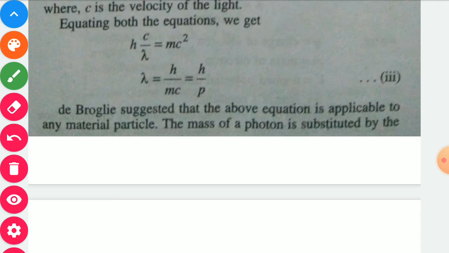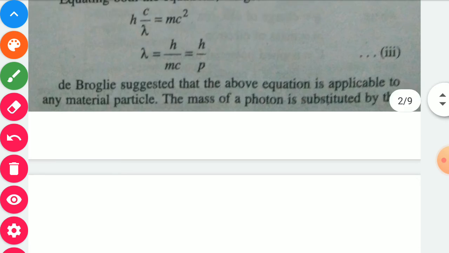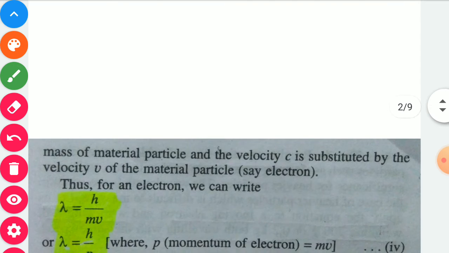De Broglie suggested that the above relation is applicable to any material particle. The mass of the photon is substituted by the mass of the material particle, and the velocity is also substituted by the velocity v of the material particle. So we may write lambda is equal to h upon mv. This lambda is equal to h upon mv is known as the de Broglie equation. In place of mv we may write momentum p.